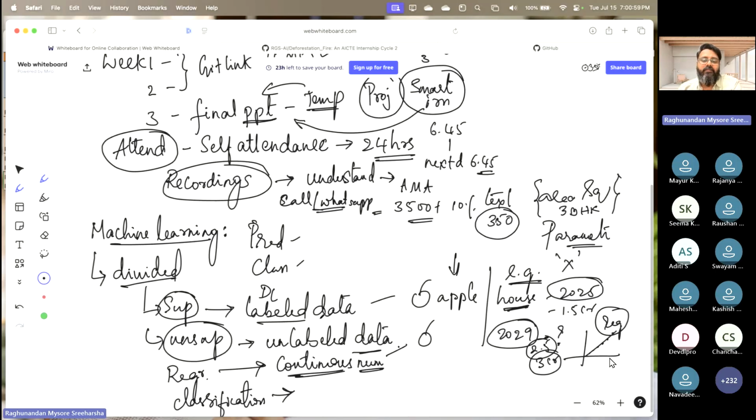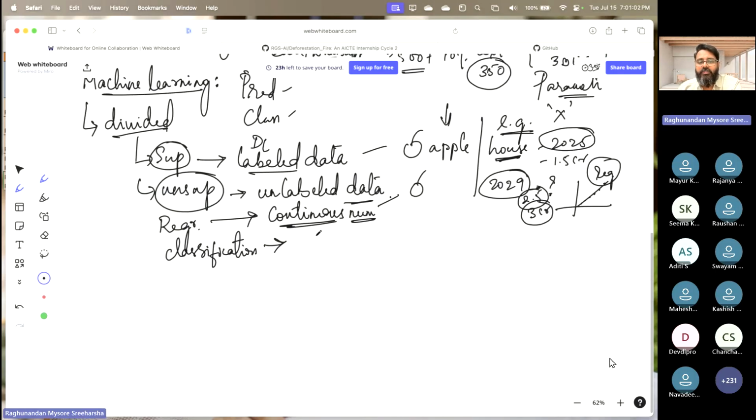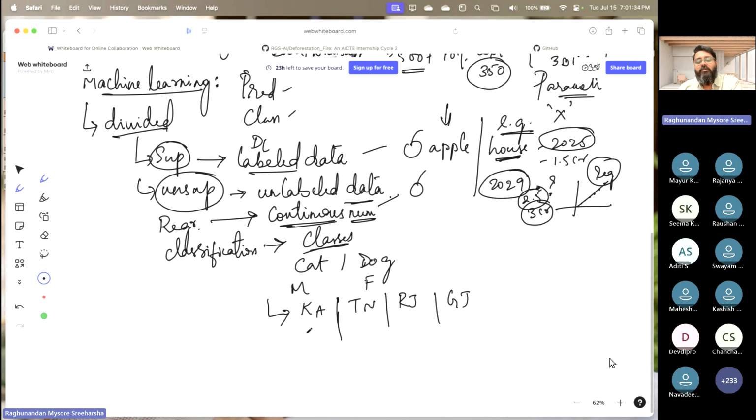Whereas when we come to classification, as some of you said, it's based on classes. So based on classes, I can say whether it's a cat or a dog, whether it's male or female, right? So there are classes that we are dividing it into. And you will say, sir, is it only 2 classes? No, it could be many different classes. Like I could say from Karnataka: class of Karnataka, class of Tamil Nadu, class of Rajasthan, Gujarat, right? So how many people belong to Karnataka? This is again a classification. So there I can do that.